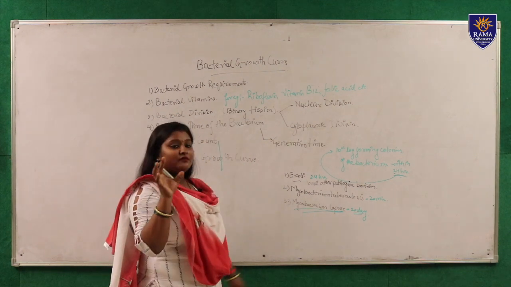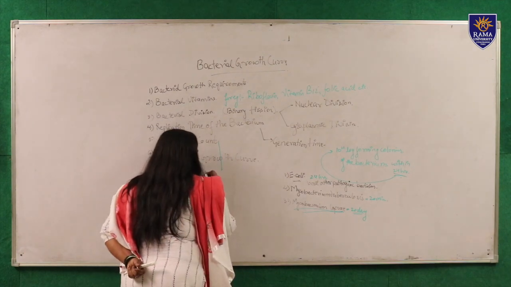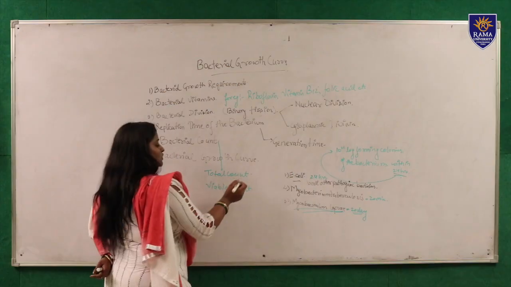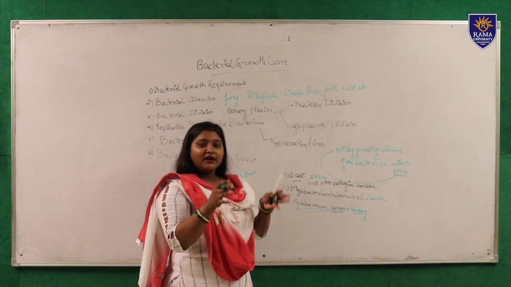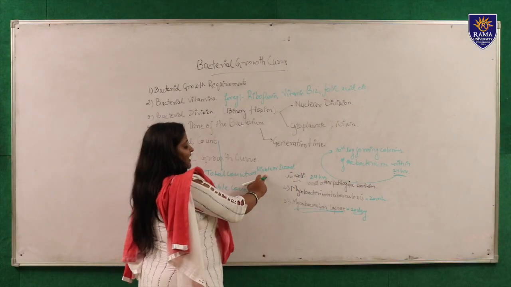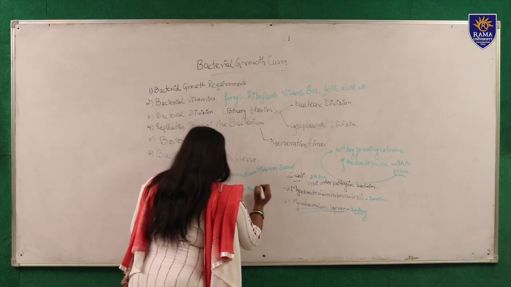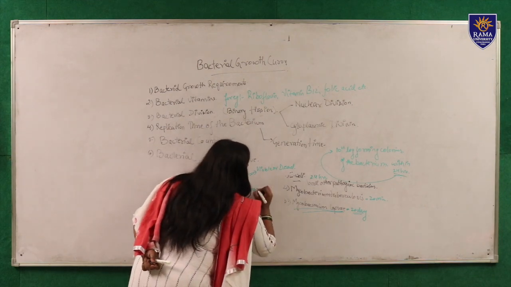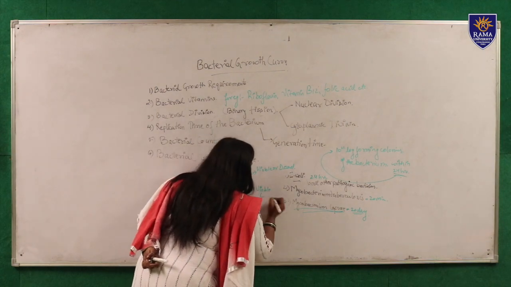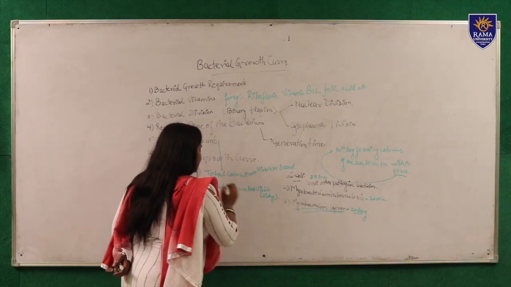The count is of two types, total count and viable count. Total count includes all the bacteria, whether viable or dead. When we count all viable and dead bacteria, it is called the total count. When we count only the viable bacteria, that is, the living ones, it is called the viable count.